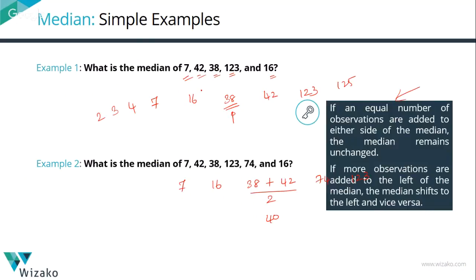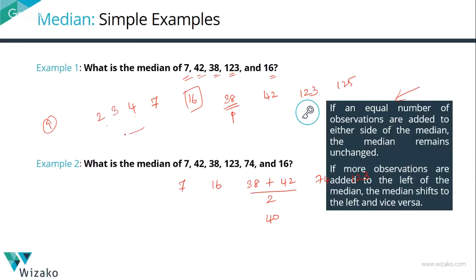Now, how many terms do we have? We started with 5. We added 2 more, so it made it 7. Now, adding these 2, we have a total of 9 elements with us. The middle number is going to be the fifth one. Which is the middle number? 1, 2, 3, 4. 16 happens to be the median.